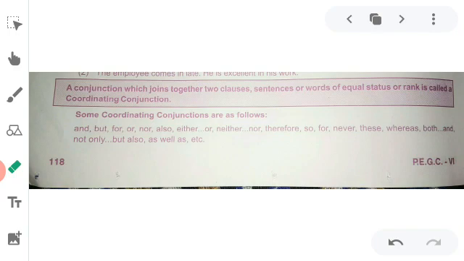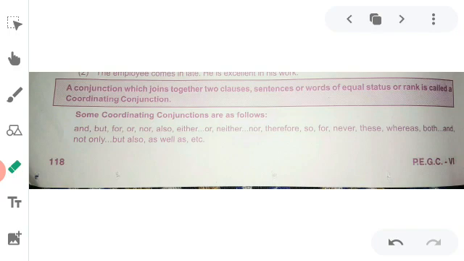Now next, a conjunction which joins together two clauses, sentences or words of equal status or rank is called a coordinating conjunction. There are two types of conjunction. Number 1, coordinating conjunction. Number 2, subordinating conjunction. Here are some examples of coordinating conjunction.